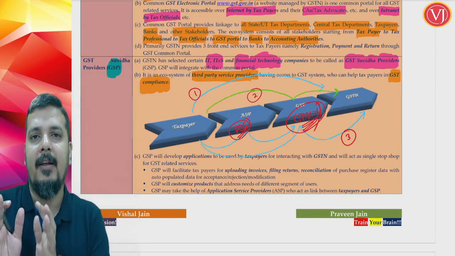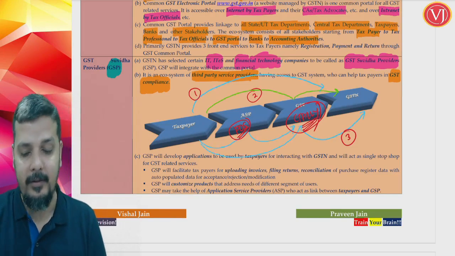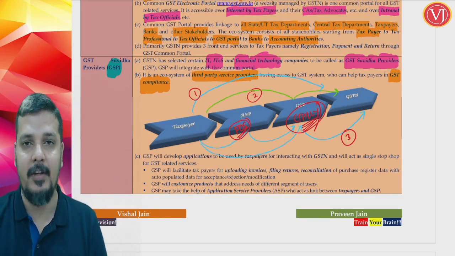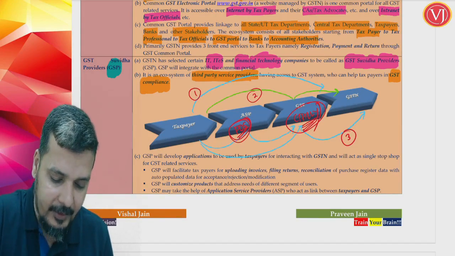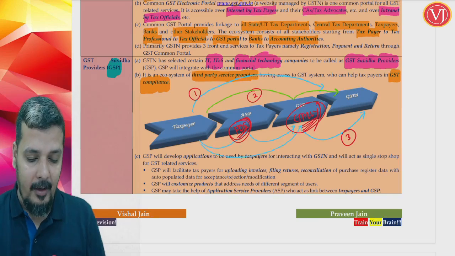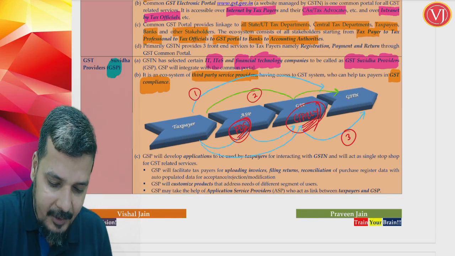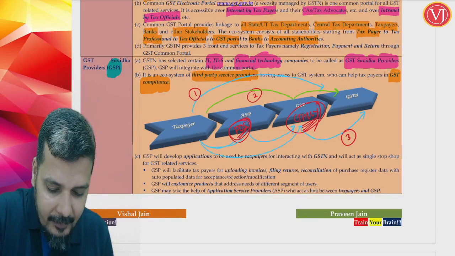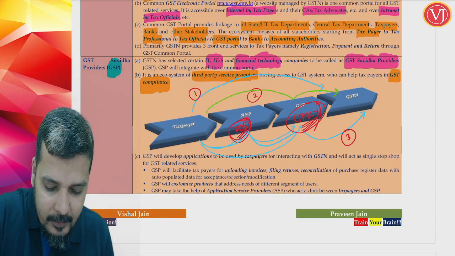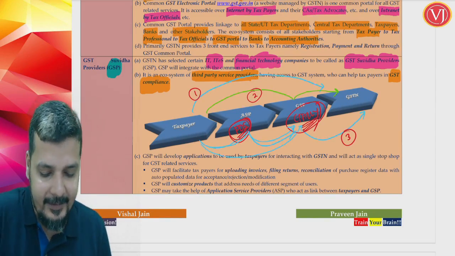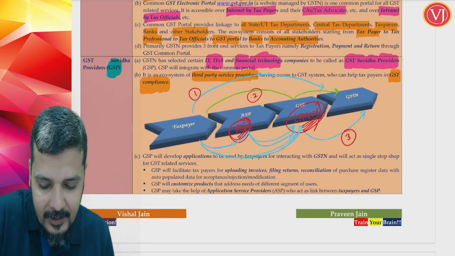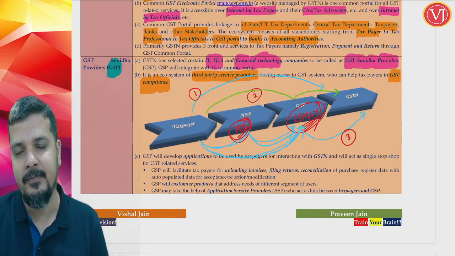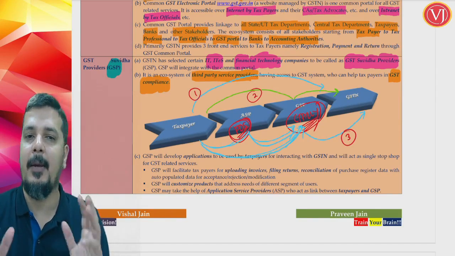So the main software which will talk to the GST network is Tally, the GST Suvidha Provider, but a few transactions will be captured in the application service provider, and those transactions captured in the application service provider will then be taken to the GST Suvidha Provider. So the assessee or the taxpayer will give a few details directly to the GST Suvidha Provider, say for example, purchases, expenses, capital goods and all.